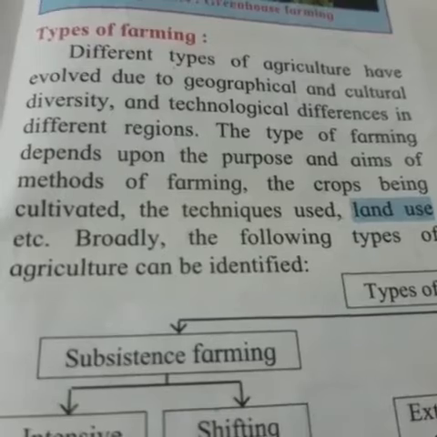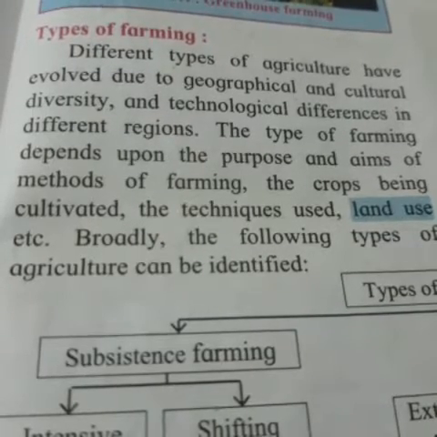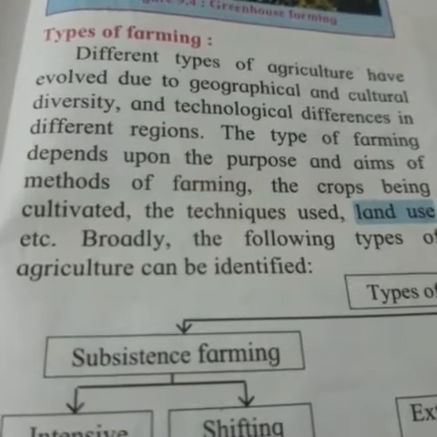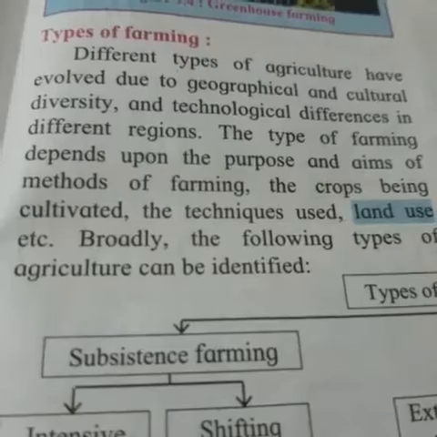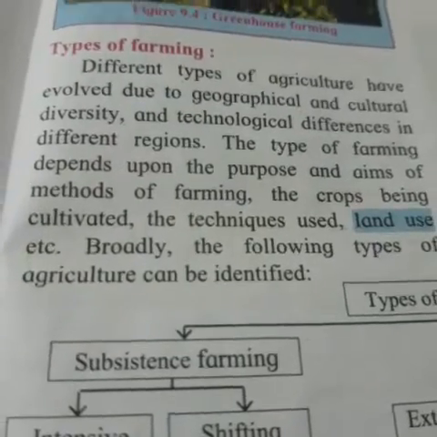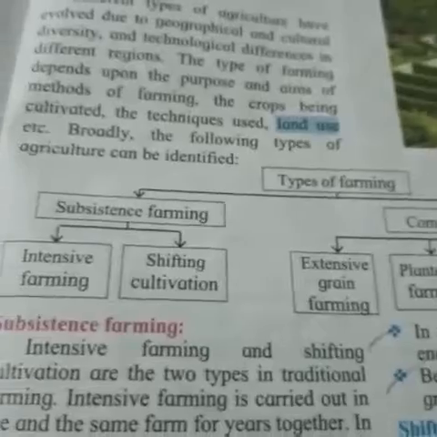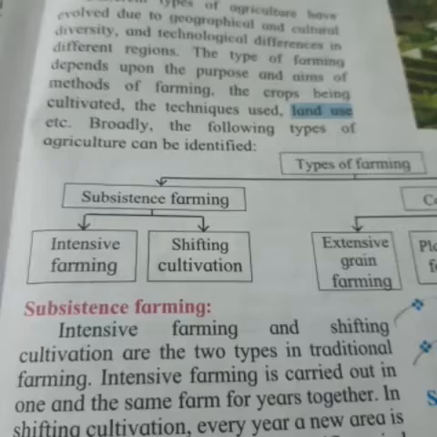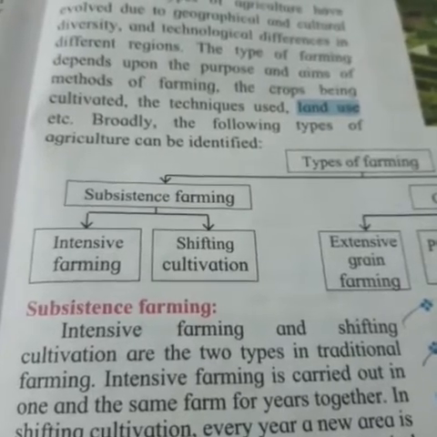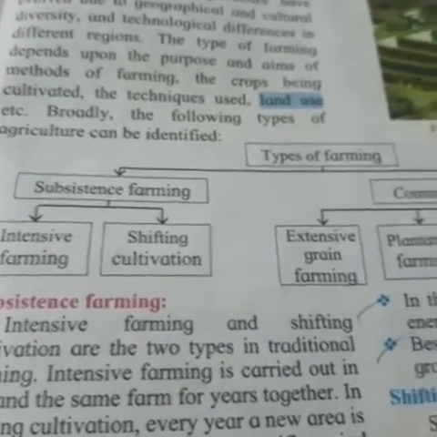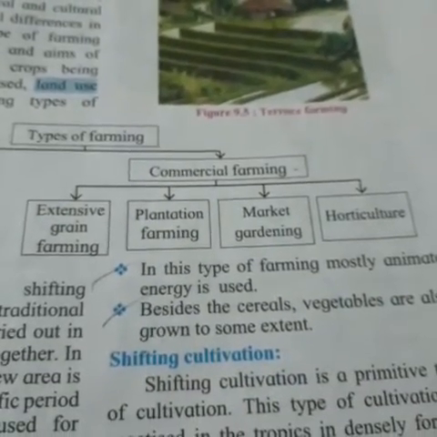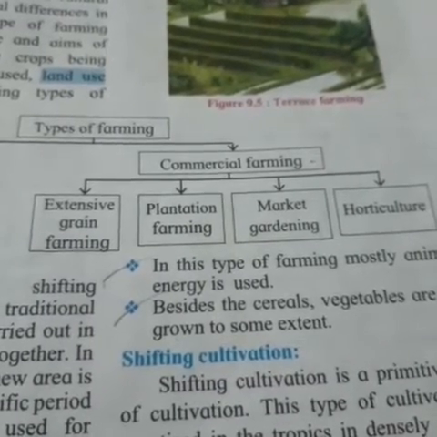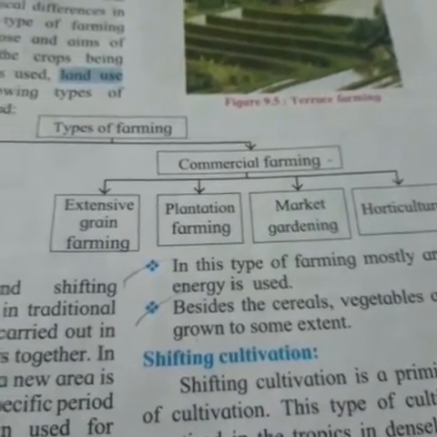When it is being cultivated, if that cultivation needs a lot of technique, so the man uses a lot of techniques, then the following types of agriculture can be identified. Now, there are types of farming. One is subsistence farming, in that there are two cultivations, intensive farming and shifting cultivation, and the other is commercial farming. In this, four are there: extensive grain farming, plantation farming, market gardening, horticulture.